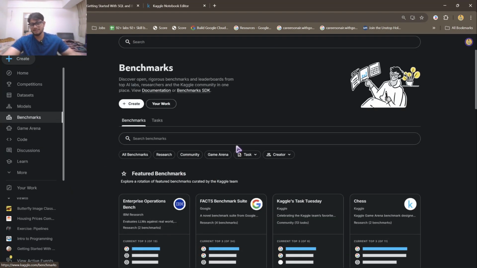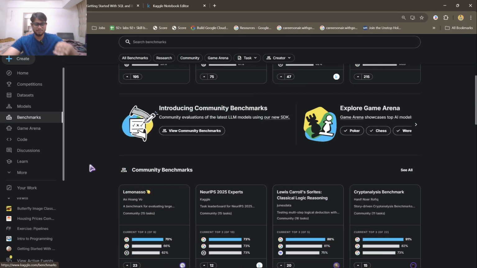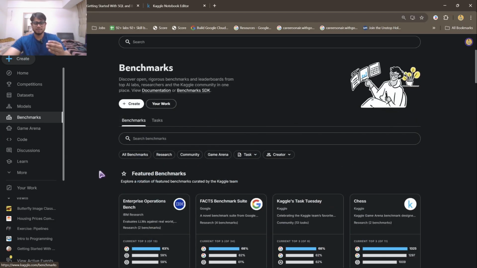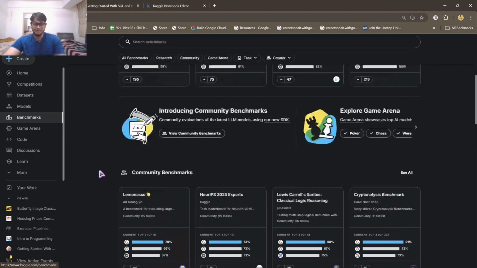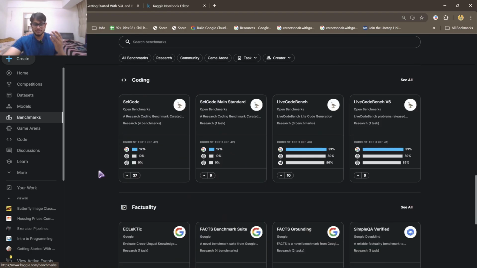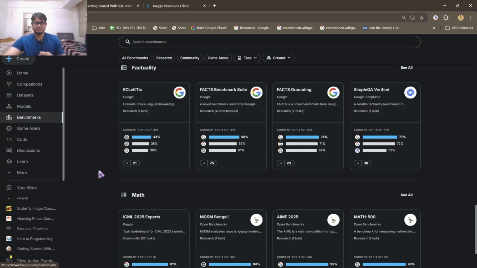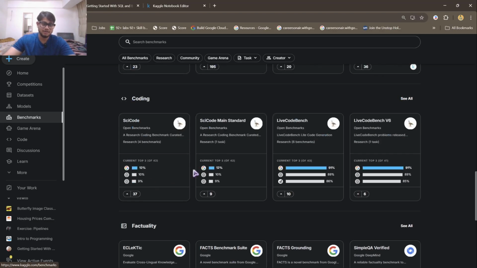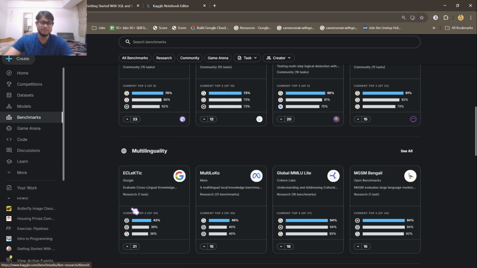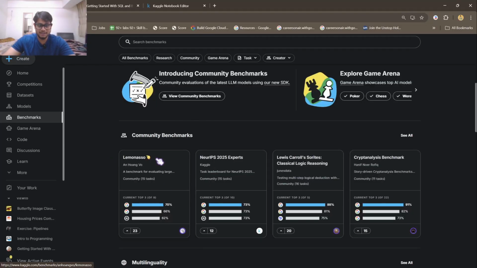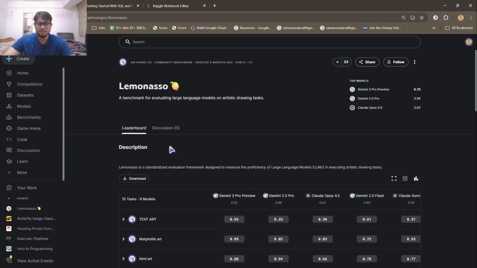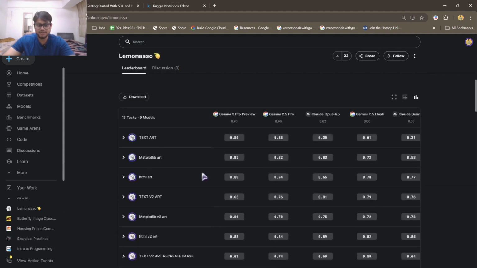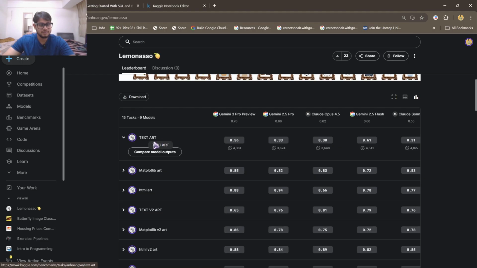Coming to the Benchmark tab, this is a place where models or codes are tested. I haven't used this till now, and it is used by larger organizations, as you can see, Google, Meta, OpenAI, IBM Research. You can take any model from here and see how it performs on a specific task.